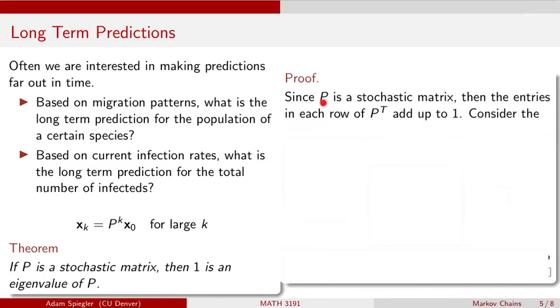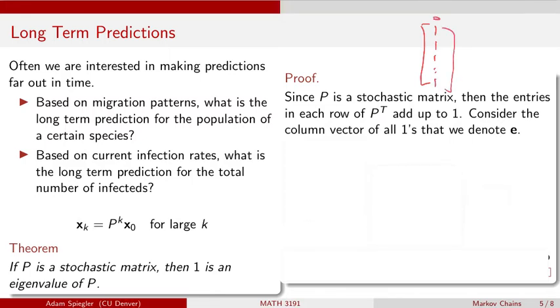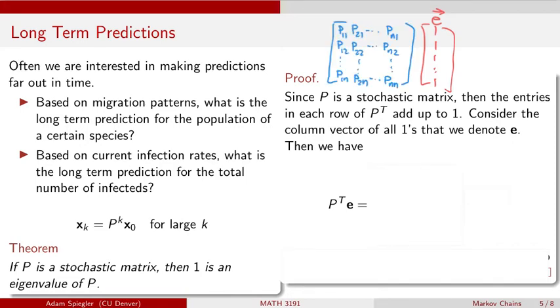And since the columns of matrix P add up to 1, what we know is that each row in the transpose of matrix P must add up to 1. So now let's consider the following vector that I'll denote E. E is a vector that has all ones in it, and we have n different entries in E. So let's consider what happens when we take this matrix P transpose and multiply it by this vector E